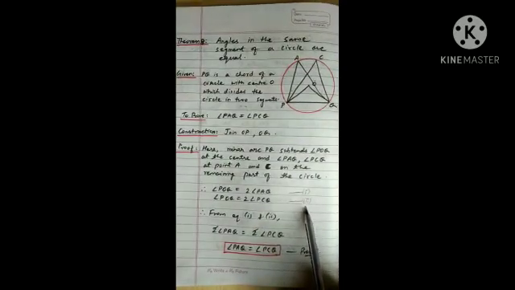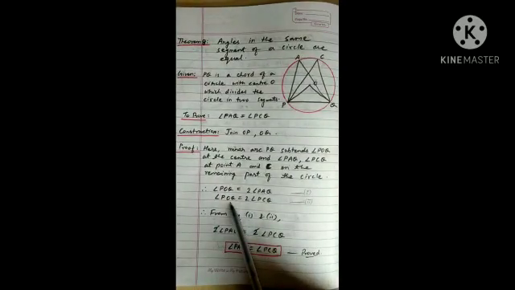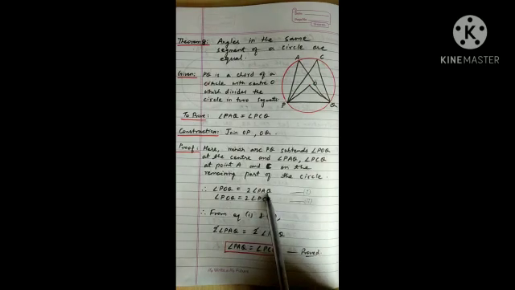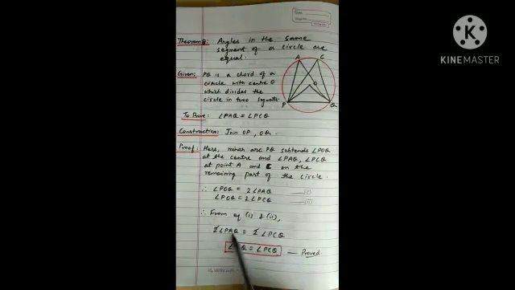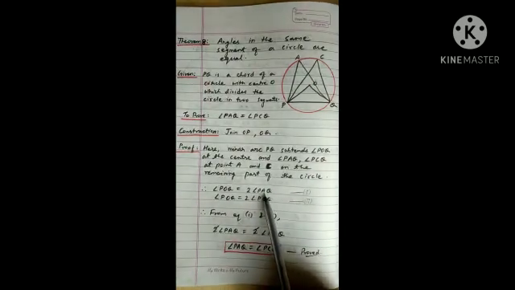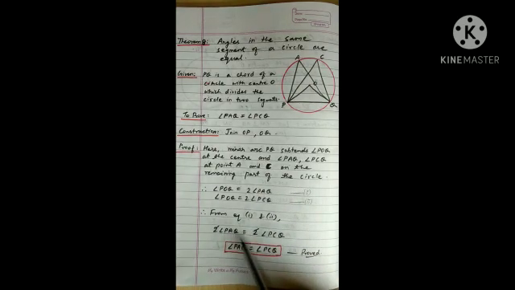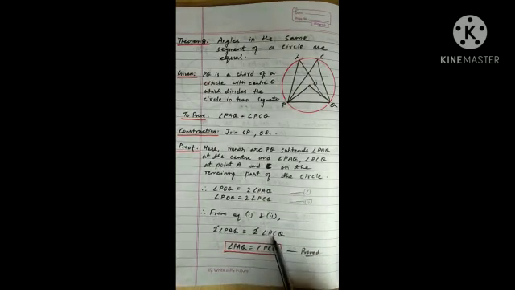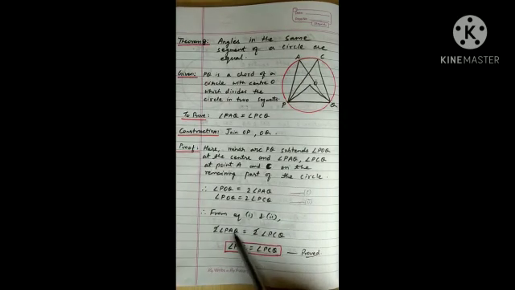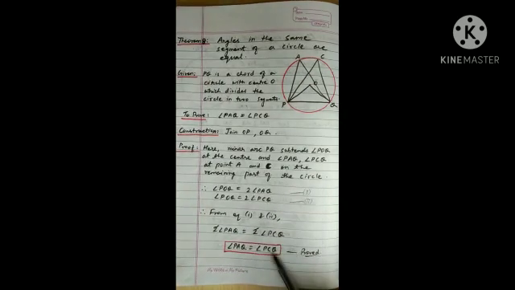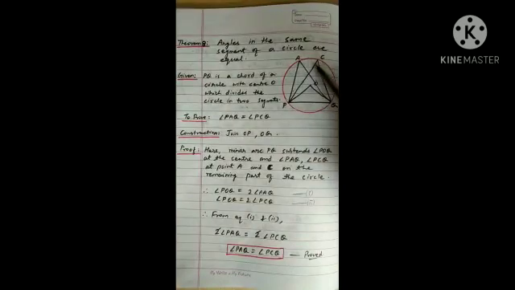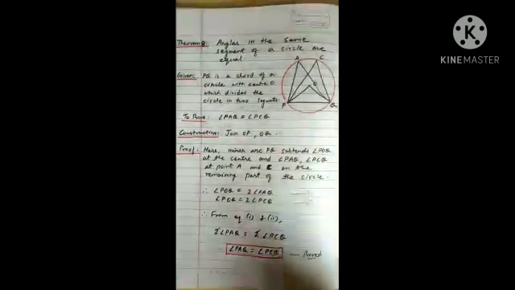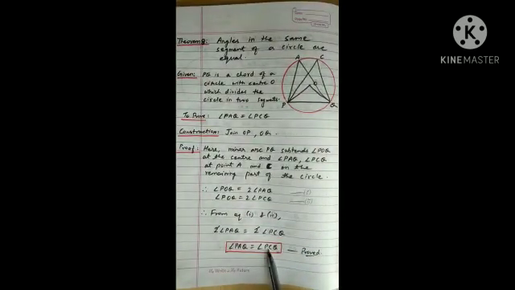From equation 1 and 2, LHS is same, so RHS and RHS will be equal to each other. It means twice of angle PAQ will be equal to twice of angle PCQ. 2 and 2 cancelled on both the sides. Angle PAQ equals angle PCQ. These are the two angles you can see in the same segment of a circle, which are proved equal to each other.